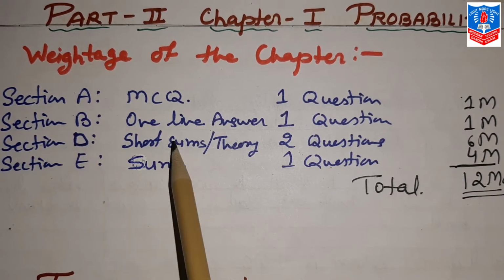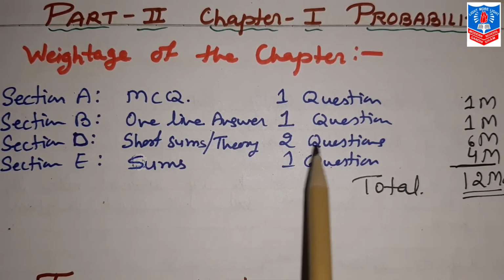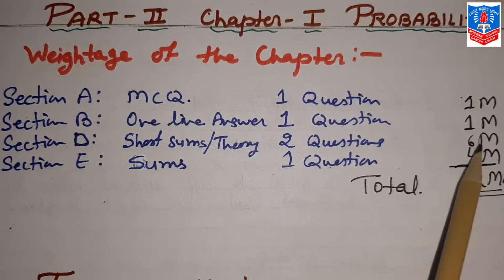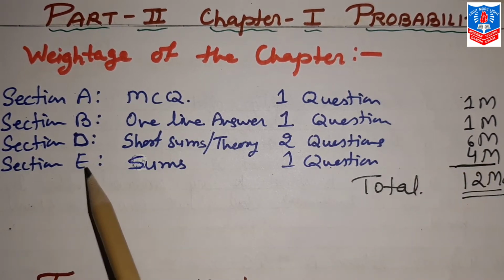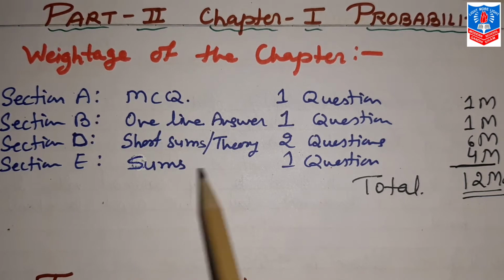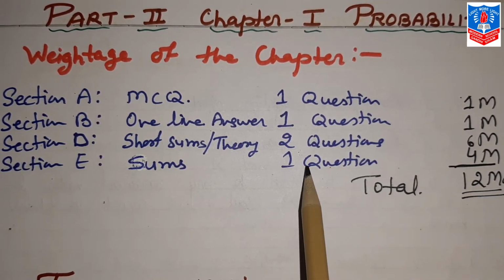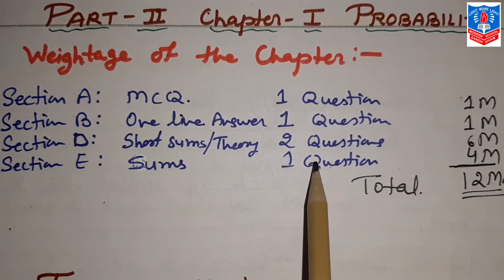Section D, that is short sums or theory, 2 questions of 3 marks, so total 6 marks. Section E, sums, 1 question only, that is of 4 marks. But here 1 question can be 2 marks, 2 questions also.